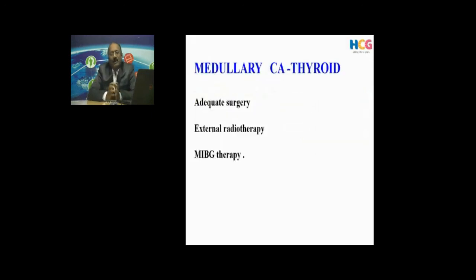And what I told you was for well differentiated cancers, you will come across three: papillary, follicular, and mixed papillary-follicular. These are the commonest malignancies you will come across. Sometimes you come across a medullary cancer of the thyroid gland. And here again the treatment of choice is adequate surgery. You may have to do external radiotherapy, or MIBG therapy, another isotope. We use it if there is an uptake.